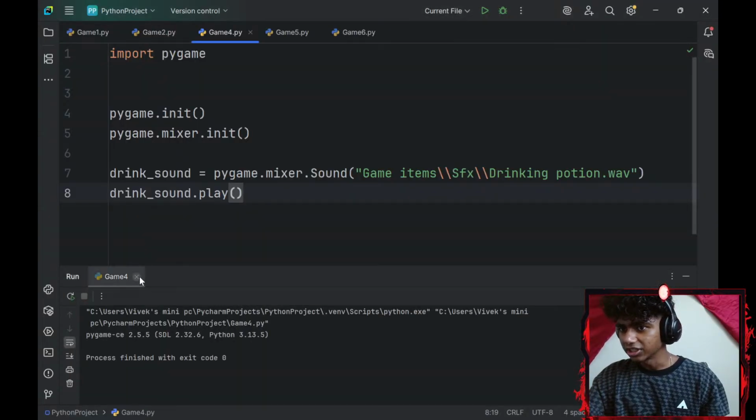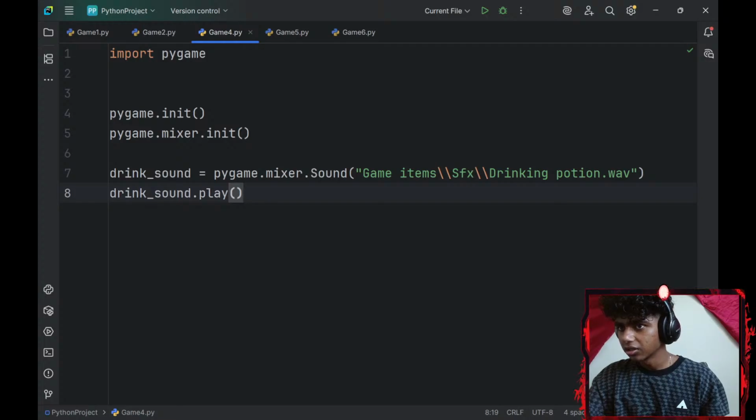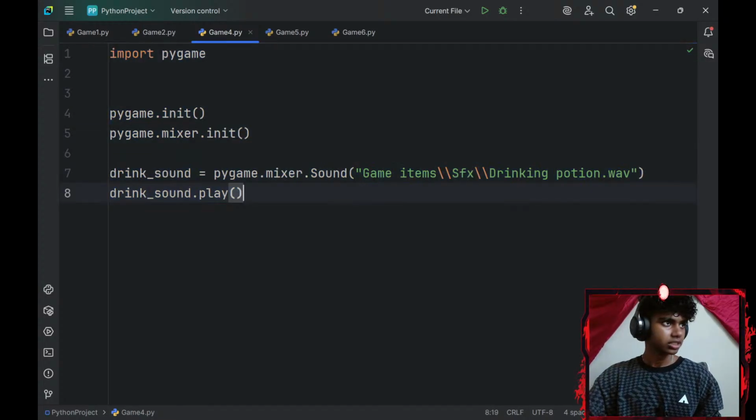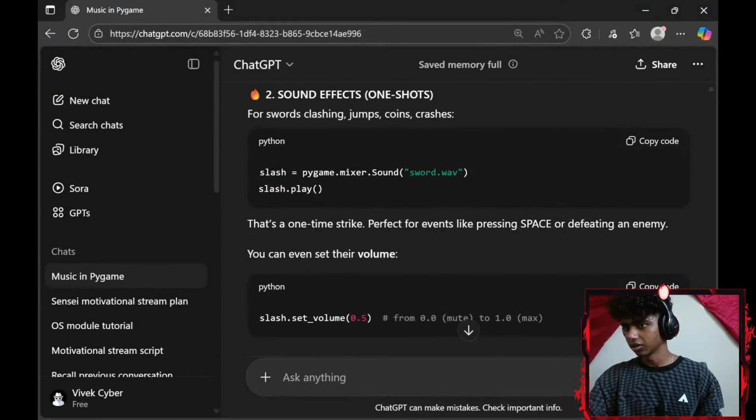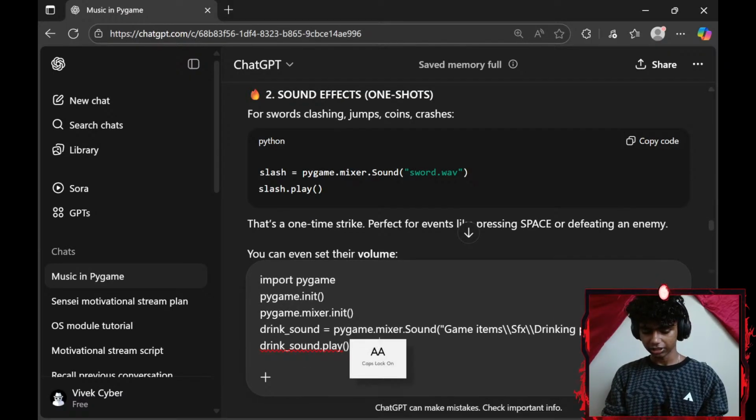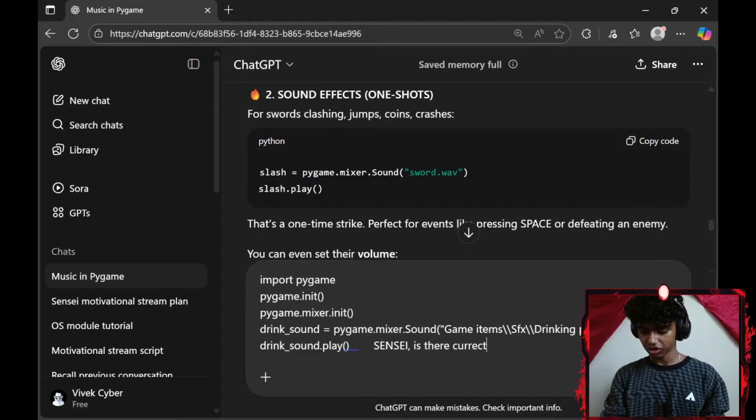Is it just me or this doesn't work? Okay, let me just copy that. Get Sensei here, paste it, and say Sensei, is this correct?